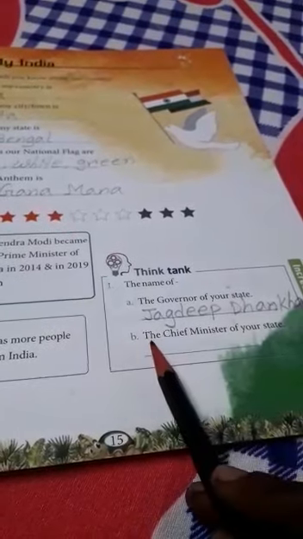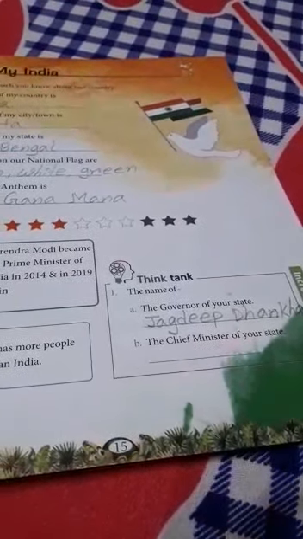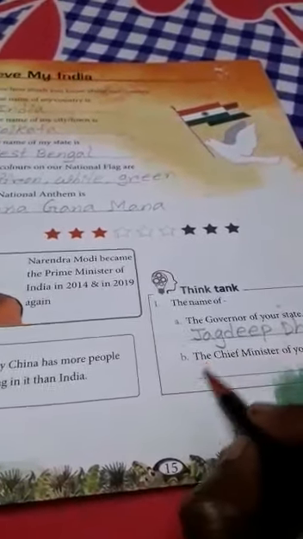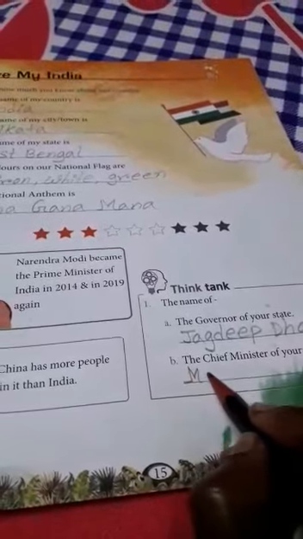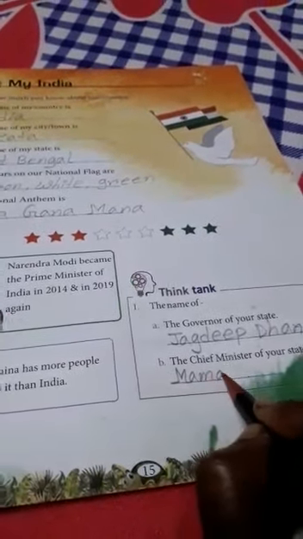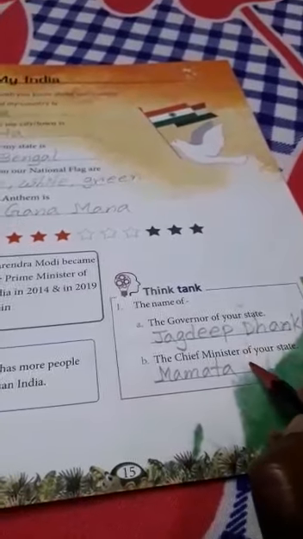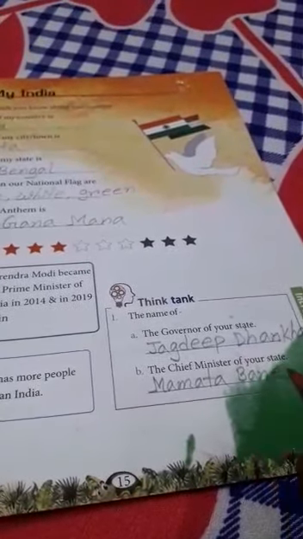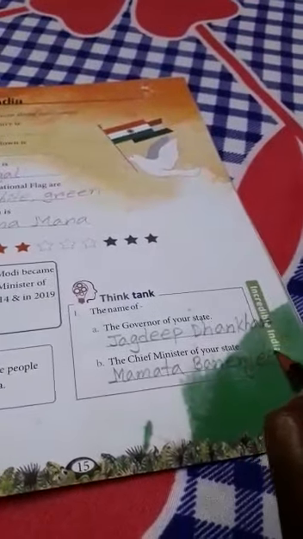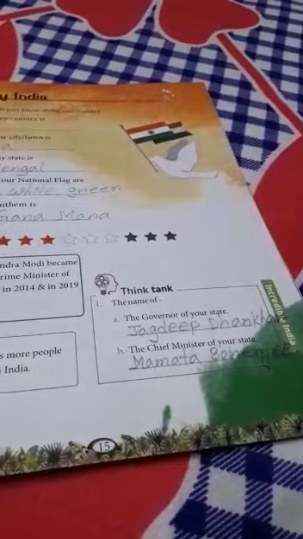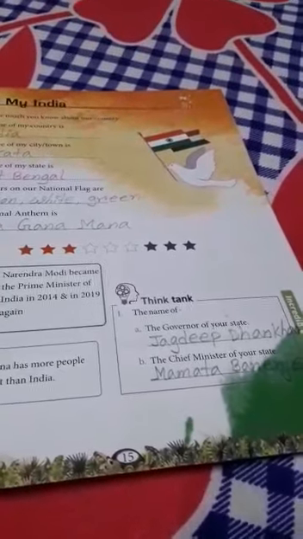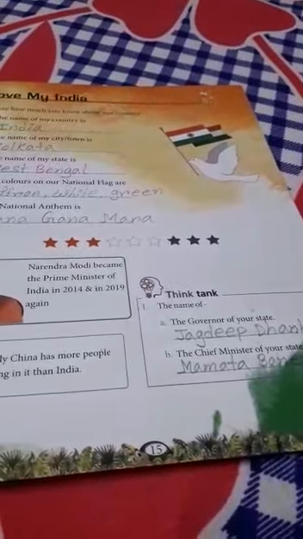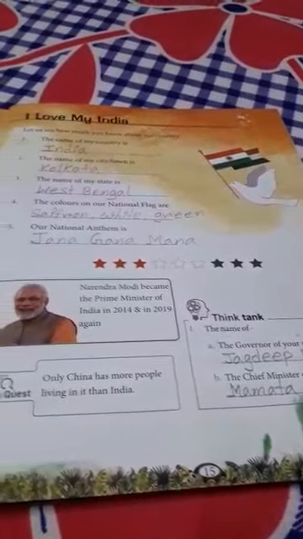Next one is the chief minister of your state. The chief minister is Mamata Banerjee. So M-A-M-A-T-A, Mamata, B-A-N-E-R-J-E-E, Banerjee. Mamata Banerjee is our chief minister. So today, till this much, children, you have to learn all these at home.